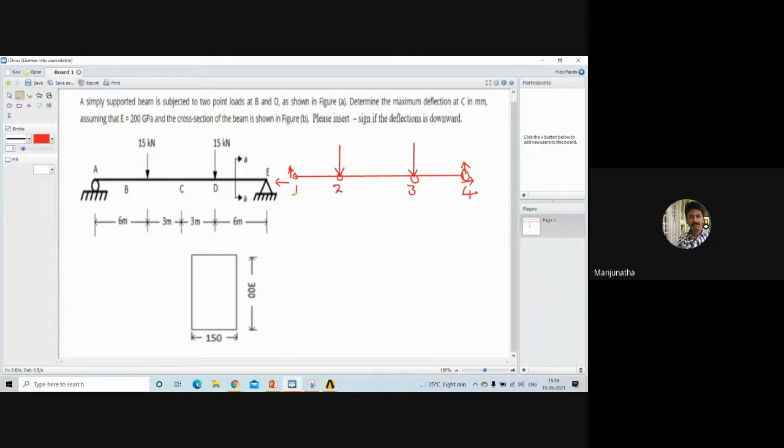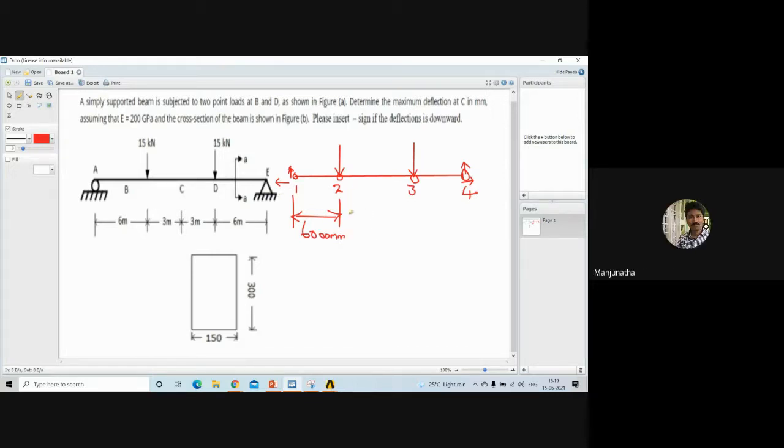Now let us try to know what is the distance between the point 1 and 2? 6,000 millimeters. Is that right? Yes, sir. Okay.